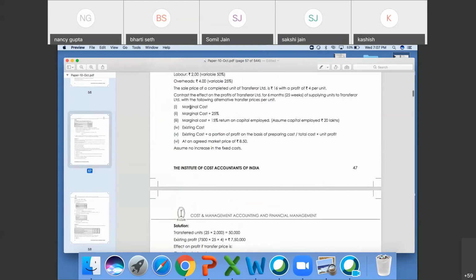Didi, please look into the question. Existing cost is your 8 rupees. That is variable 4, fixed 4. For 8 rupees, preparing cost, again it is 8 rupees, fixed and variable. Total cost is 16 minus 4, that is 12 rupees. Unit profit is 4 rupees. Here it is given.